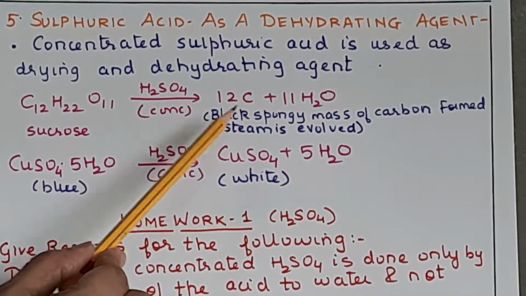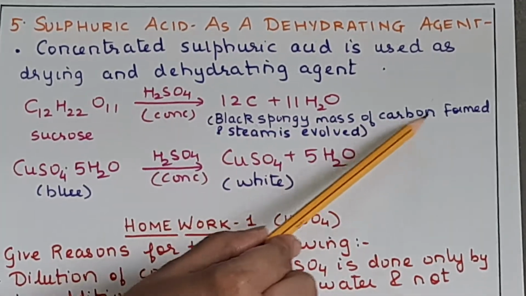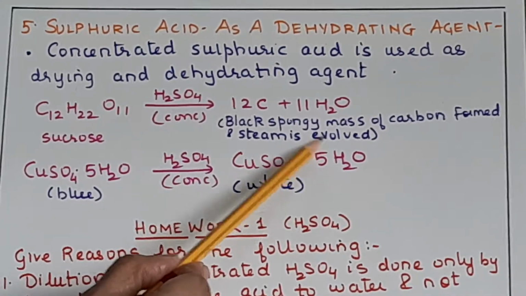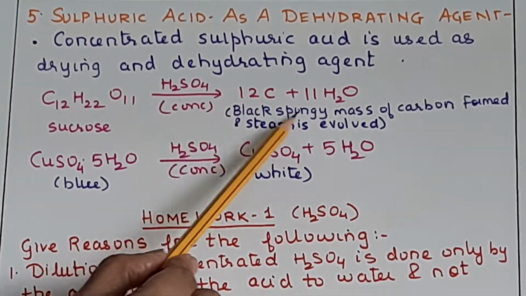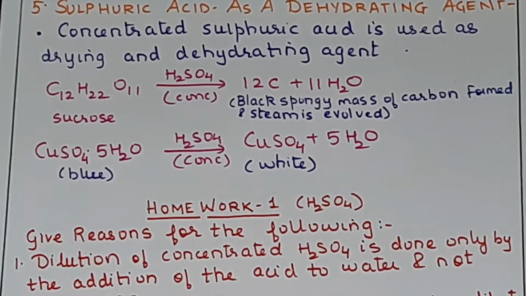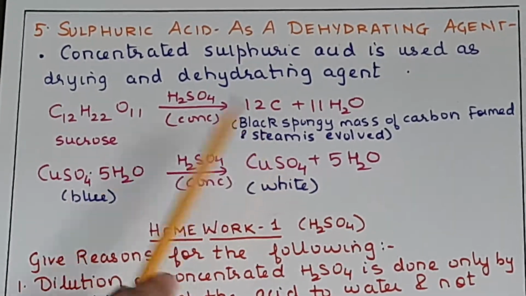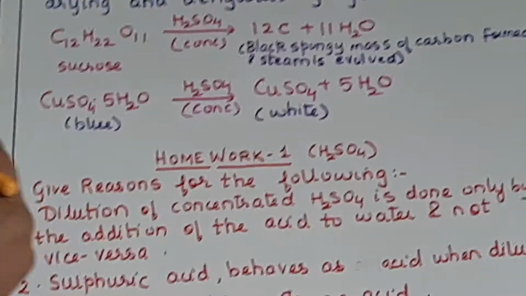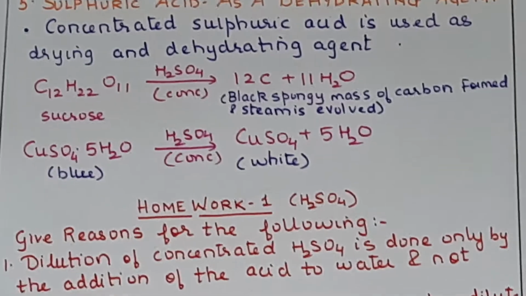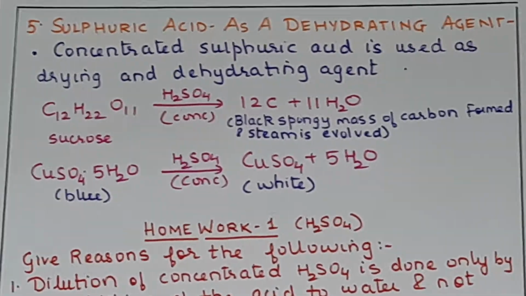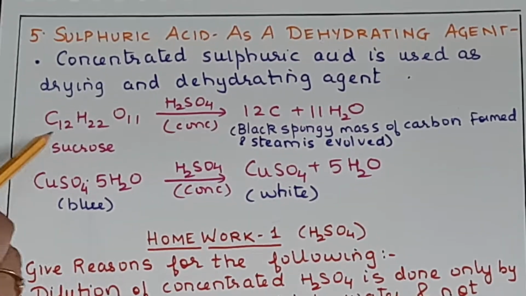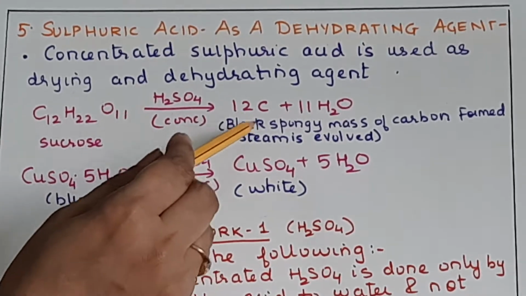So the observation will be black spongy mass of carbon is formed and steam is evolved. So this 12C is nothing but a black spongy mass of carbon along with the liberation of steam. So on the test tube you will see droplets, that steam generally tends to condense. Okay. So that is one observation here, an important question.